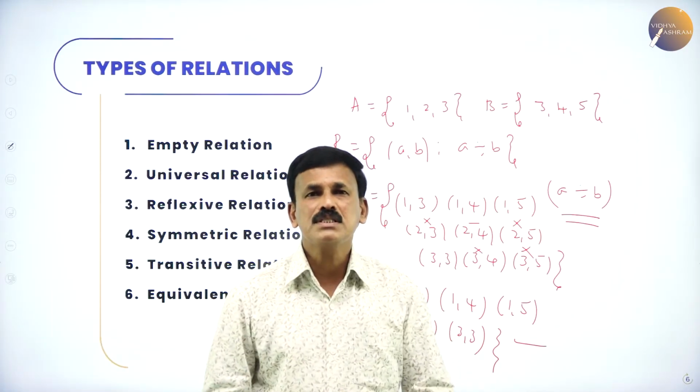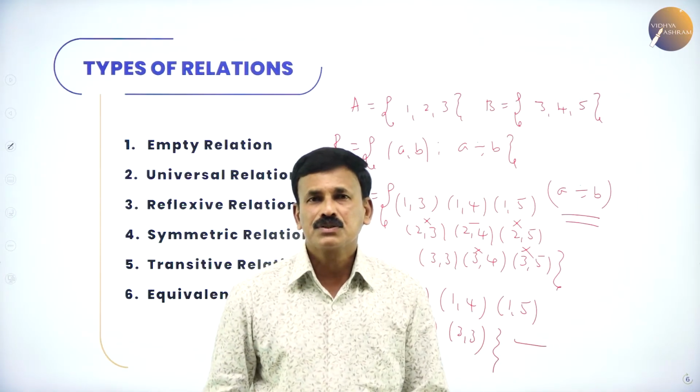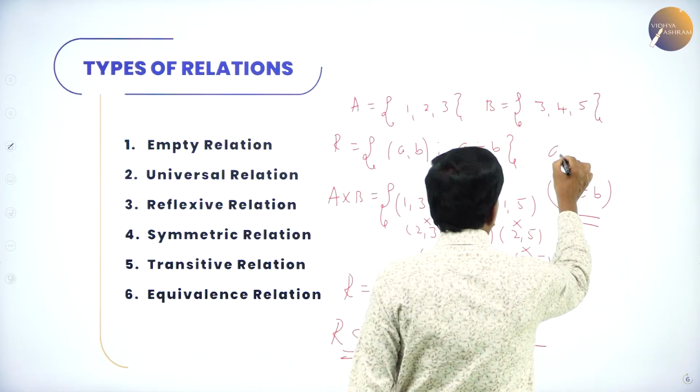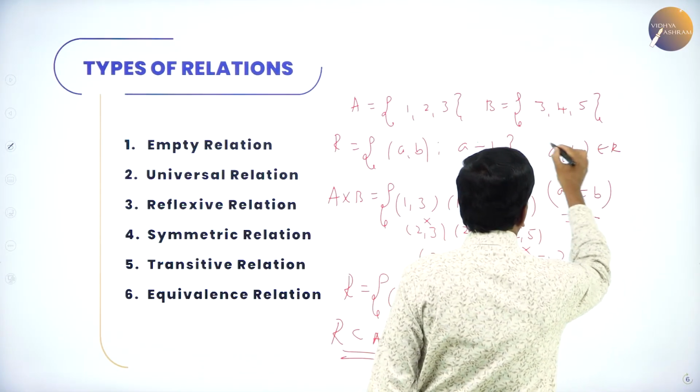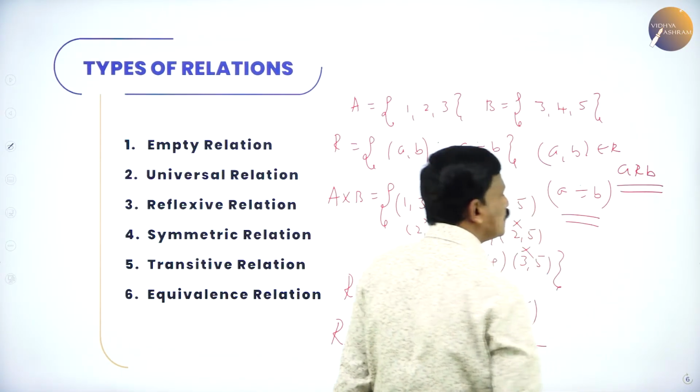Regarding relation, a relation is nothing but a subset of A cross B. It is denoted as A is related to B. That means if (A, B) belongs to R, it is represented as A is related to B.